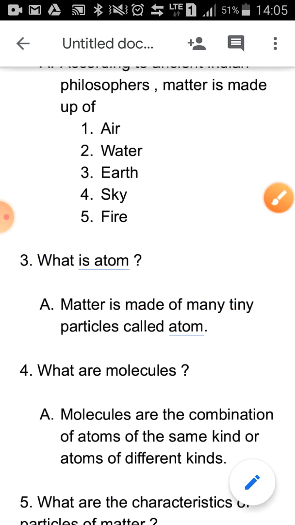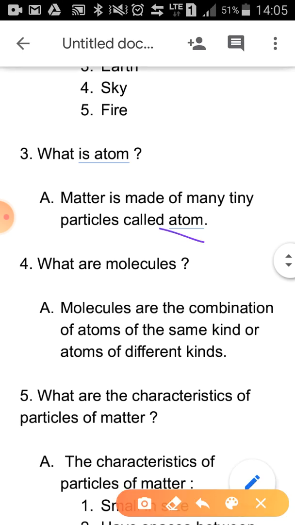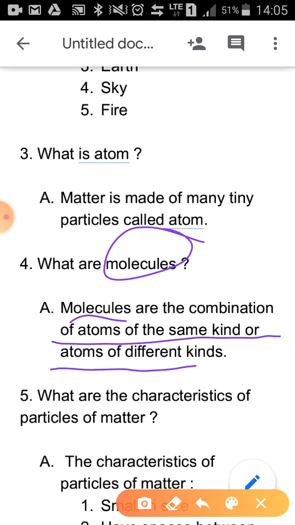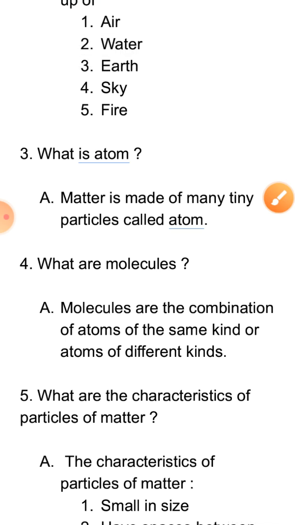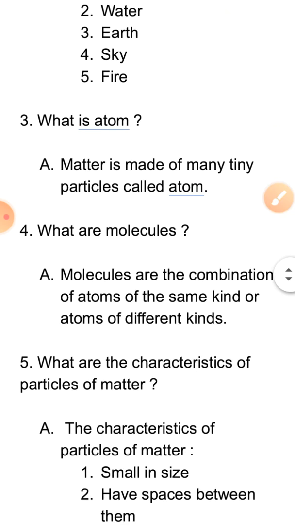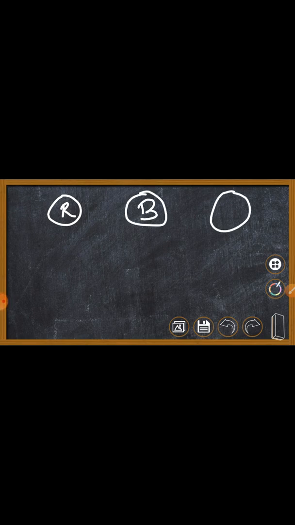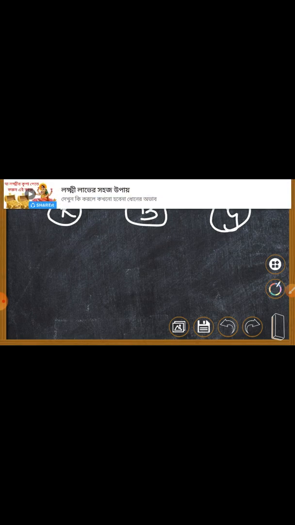Okay, now let's get to what are molecules. Molecules are the combination of atoms of the same kind or atoms of different kinds. So suppose you have three kinds of atoms: one is the red colored atom, another one is the blue colored atom, another one is the green colored atom.